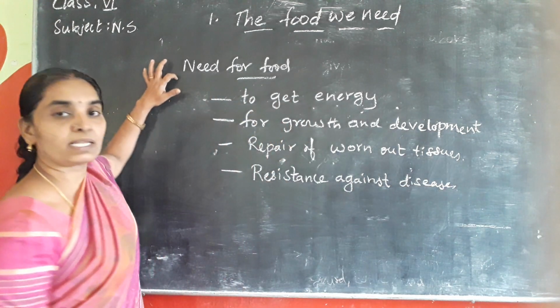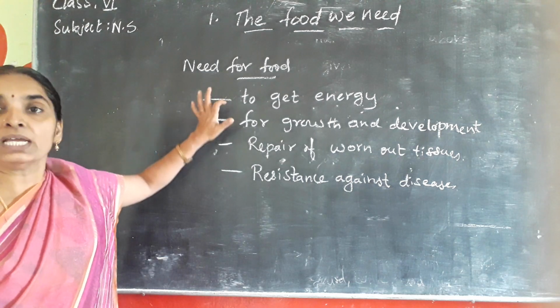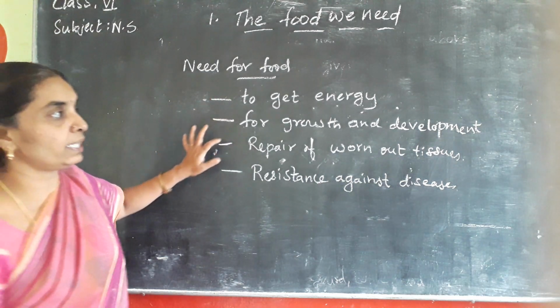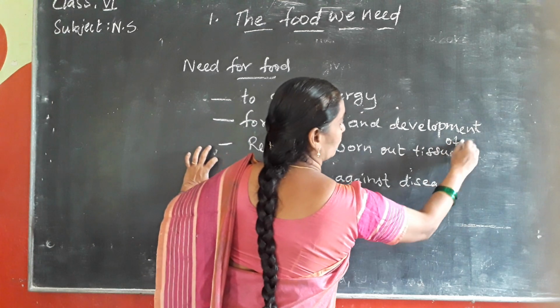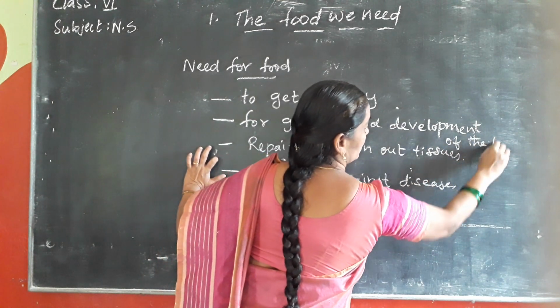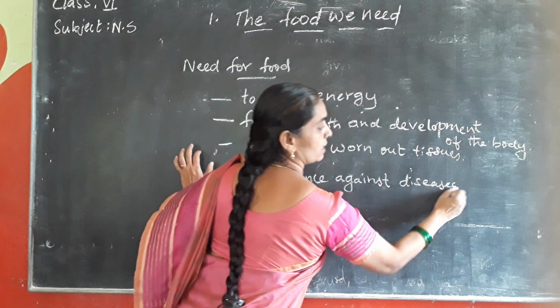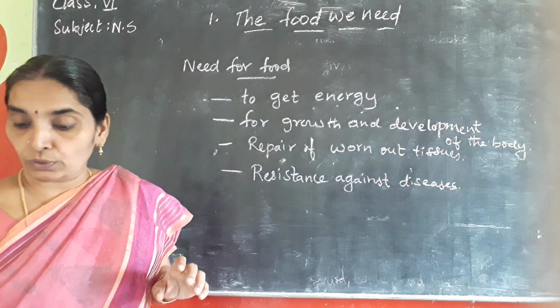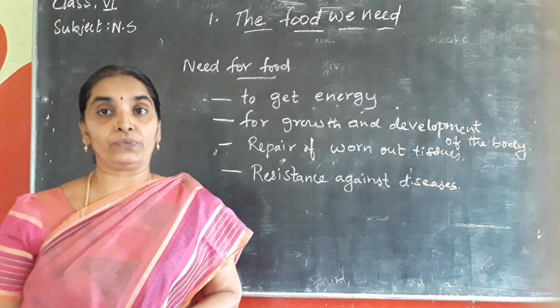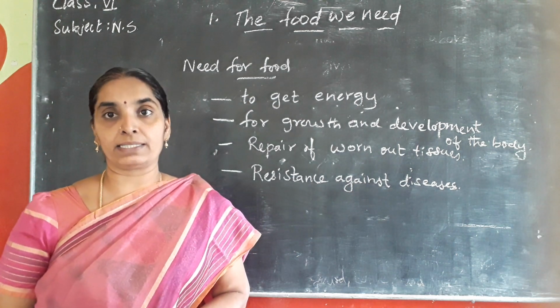Okay. What is the need for food? To get energy, for the growth and development of the body, and also repair of worn out tissues and get resistance against the diseases. Okay, now you know different types of foods are eaten by us daily.